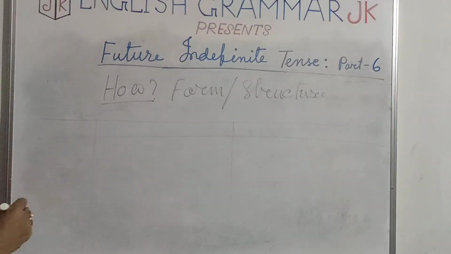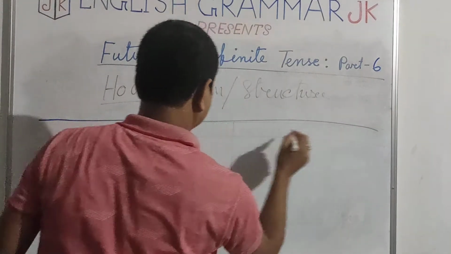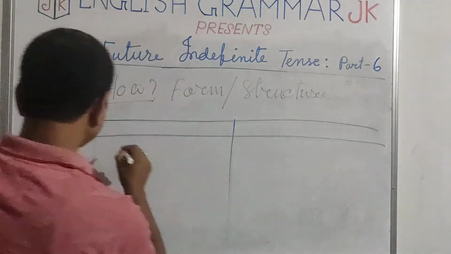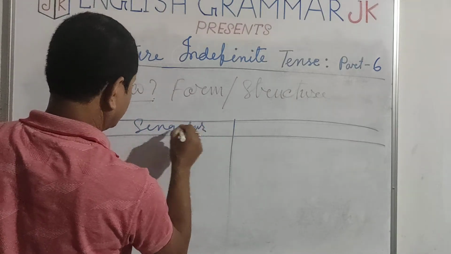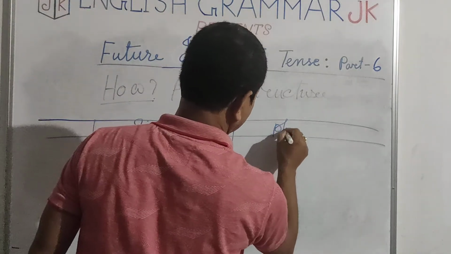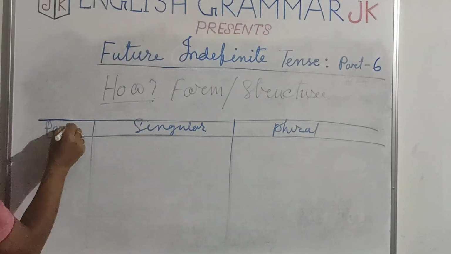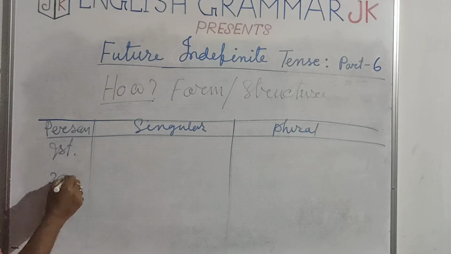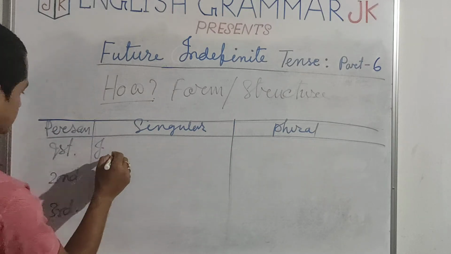Let me draw the table, singular and plural, and we discuss what is the structure. This is singular. We have already discussed these things many times. Plural, and these are the three persons, first, second, and third. We already know these things.